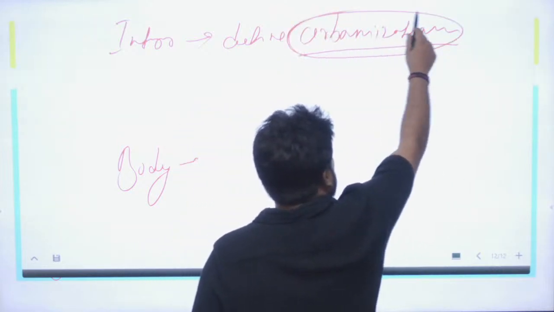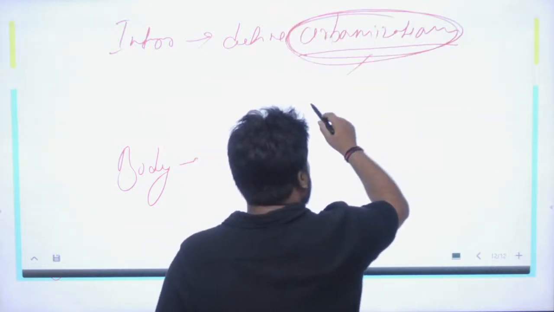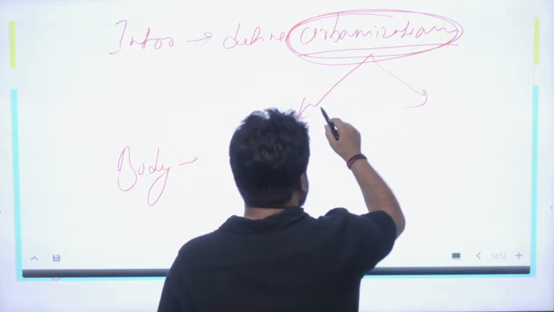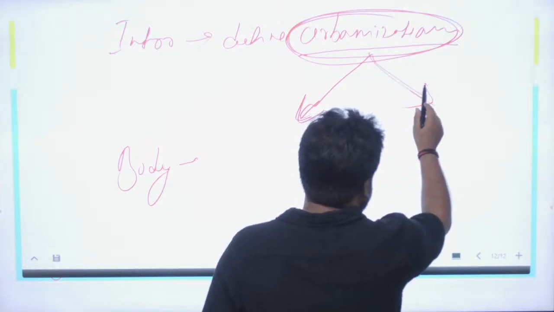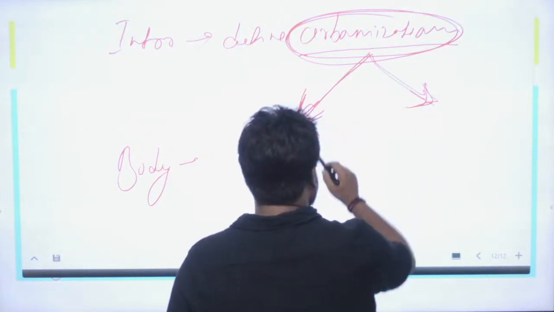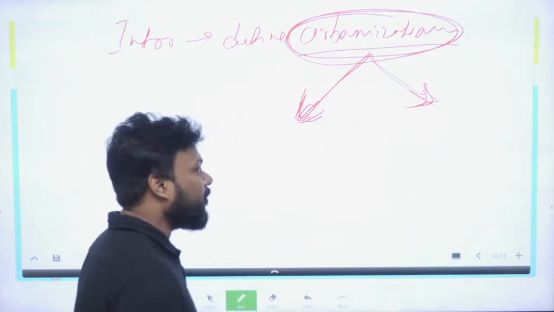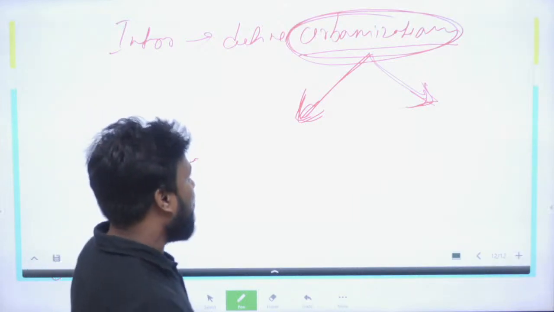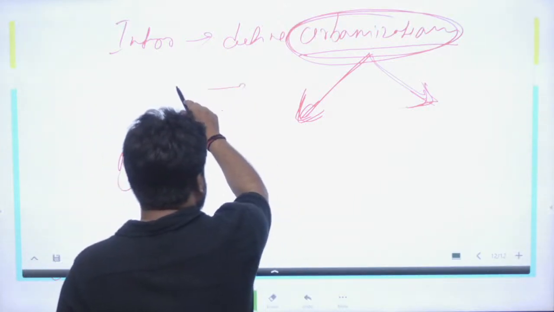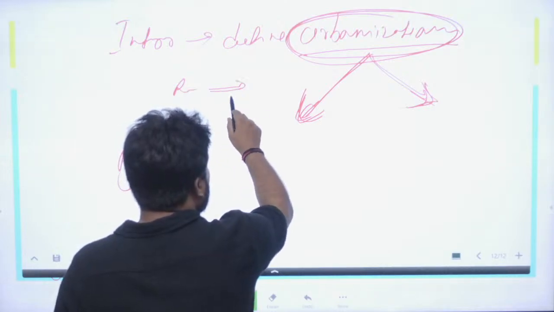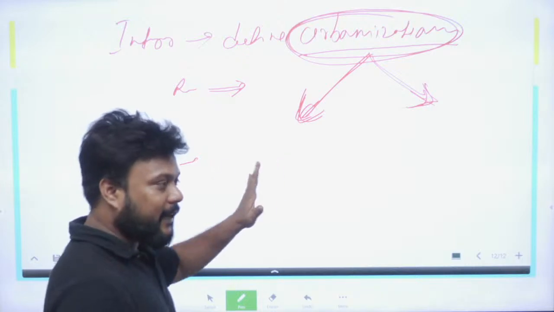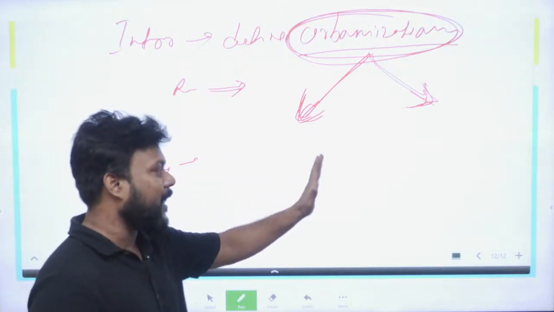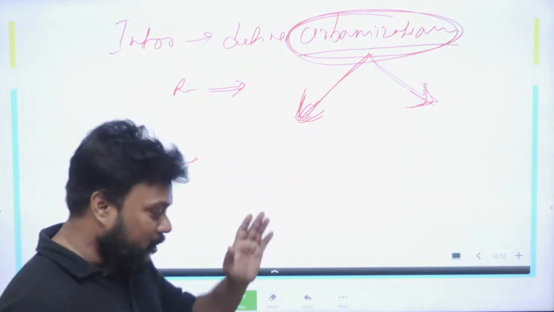Or you can say another is the expansion of urban settlements, the expansion of urban space. There is a shift in population from rural to urban. This is the whole idea of urbanization, and this urbanization is leading to what exactly? Segregation or marginalization, as well as inclusion.